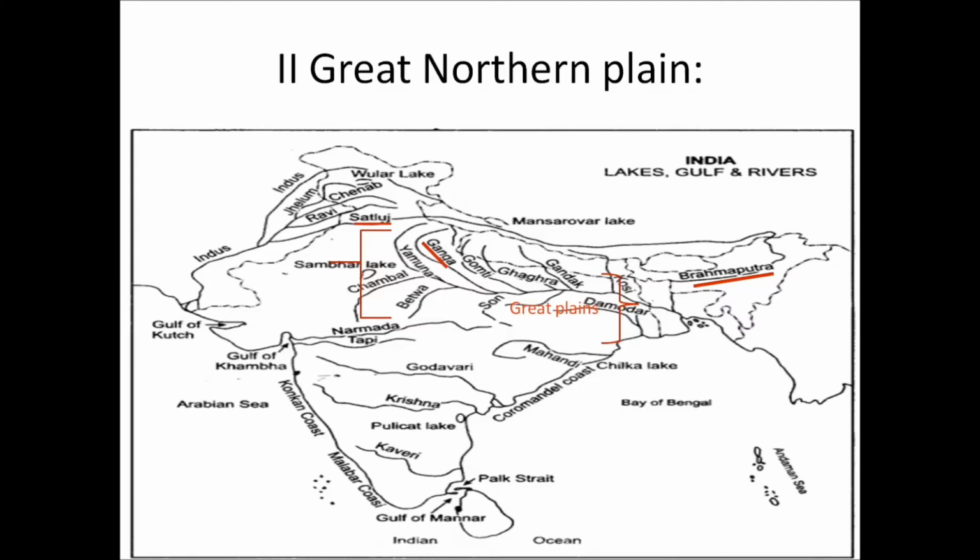The plain is very narrow near Delhi. The Satluj plain lies to the west of Delhi, while the Ganga plain is in the east. This plain is considered to be the most prosperous region of India, as important cities have developed near these plains, like Delhi, Kanpur, Lucknow, Allahabad, Varanasi, Patna, Kolkata, etc., situated in this plain.